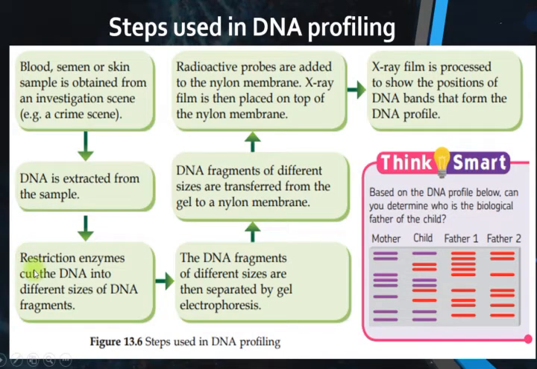Then restriction enzymes cut the DNA into DNA fragments of different sizes. Then the DNA fragments of different sizes are separated by gel electrophoresis. So now the DNA fragments are separated according to size by using gel electrophoresis.